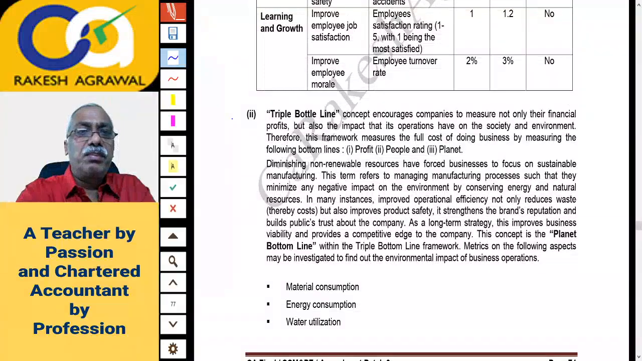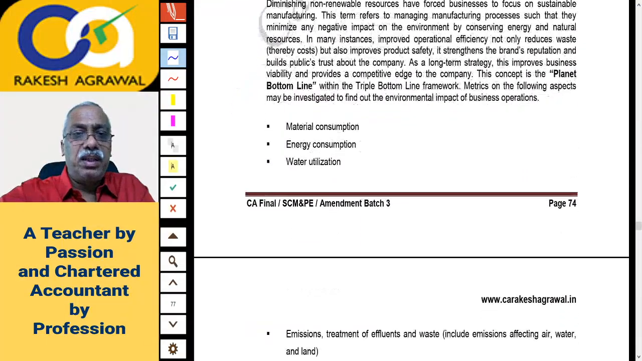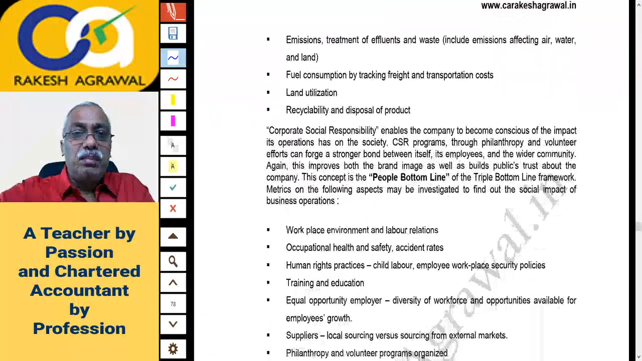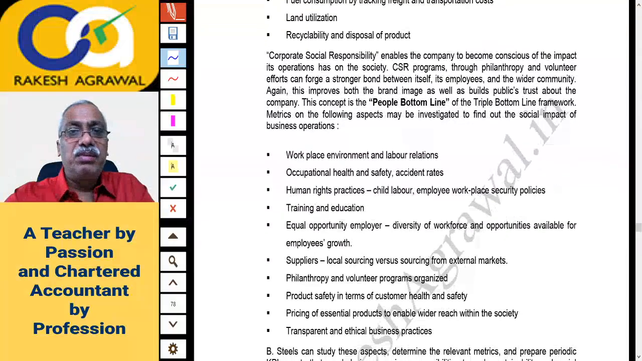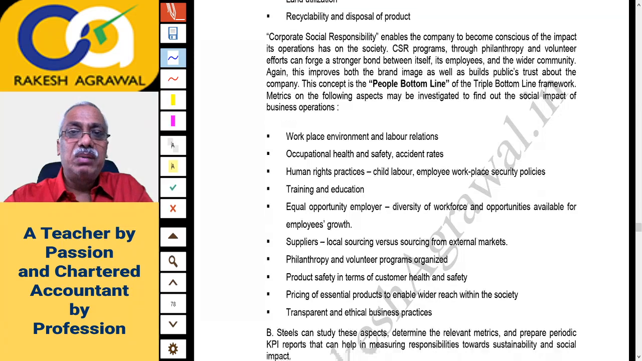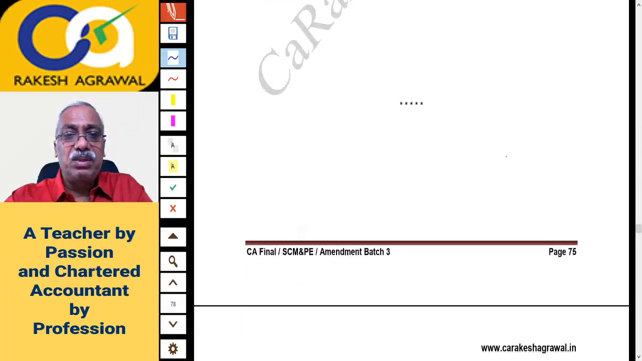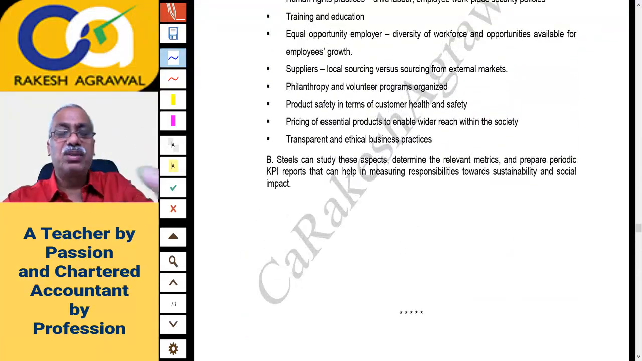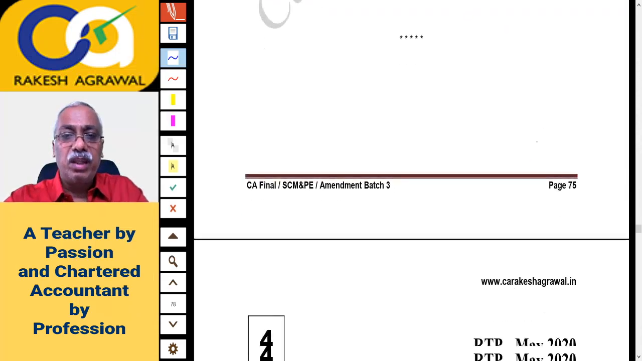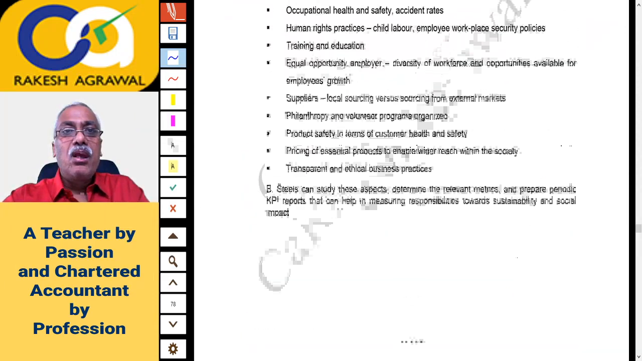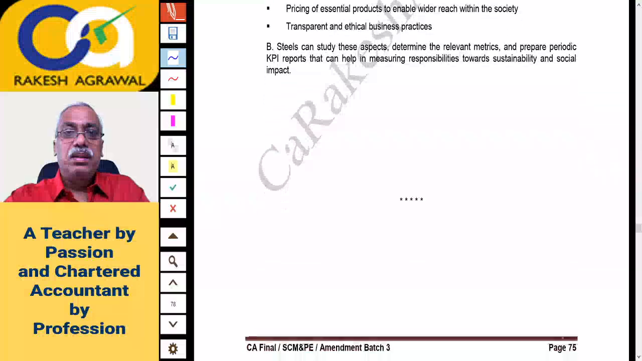Yes, it's the triple bottom line concept and so much theory is written. Please remember, theory answers won't match with the institute's answer. No two students' answers will exactly match with the printed answer of the institute. So you have to write using your logic of balance scorecard and triple bottom line. That's all. So this you will read.